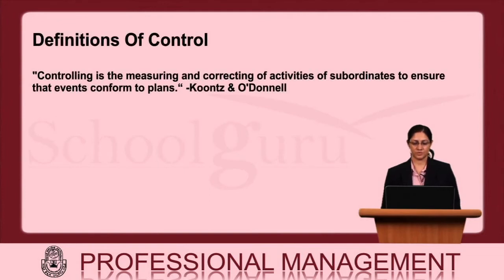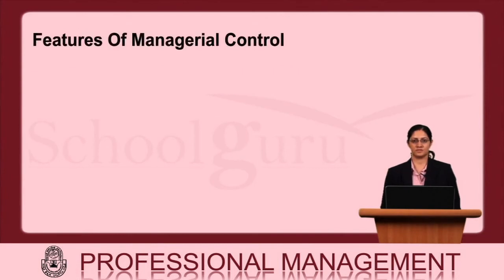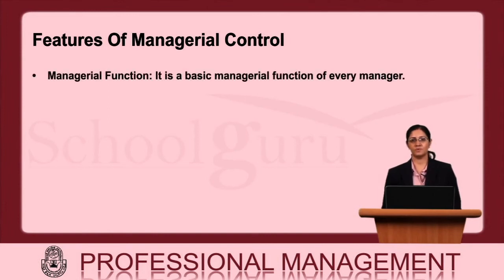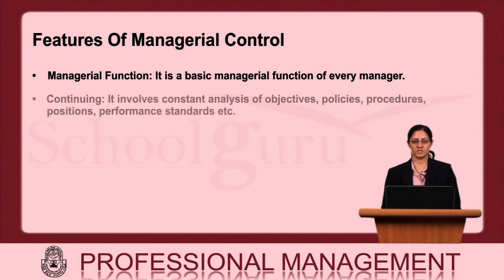Definition of control. In the words of Coates and O'Donnell, controlling is measuring and correcting of activities of subordinates to ensure that events conform to plans. Features of managerial control. Managerial control, as the name suggests, is a managerial activity and therefore it's a managerial function. If you remember, we discussed an acronym POSTCOG which had C standing for control functions. The control is one of the functions of management which is entrusted to a manager along with authority and responsibility to execute control operations. It's a continuing process.